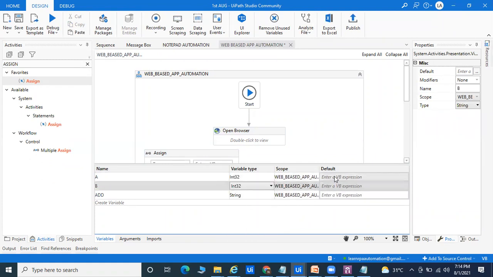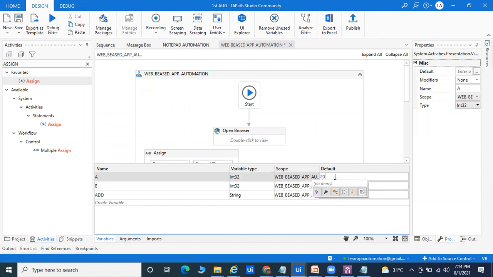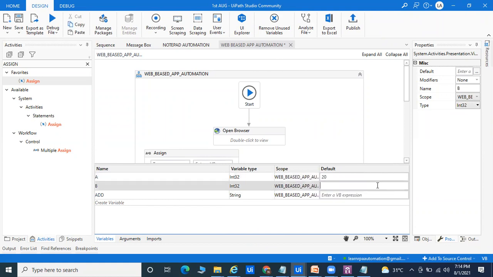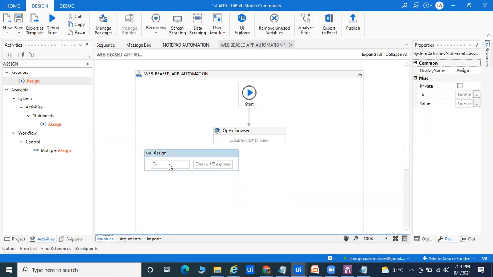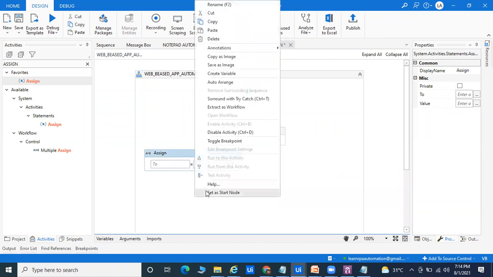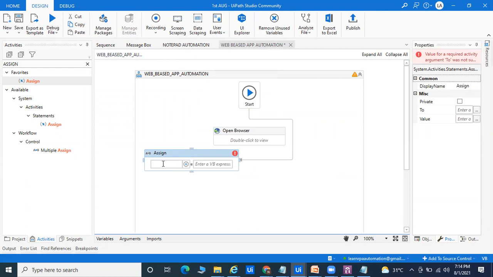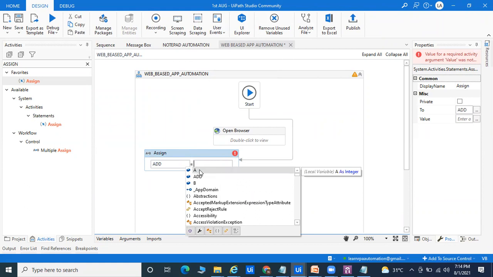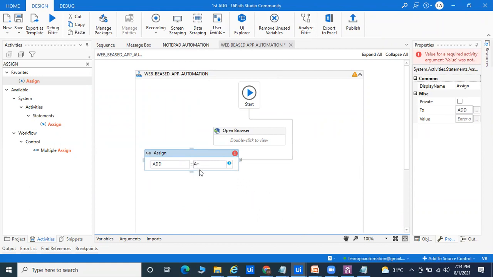I want to add two numbers, so I want to assign some data like 20. A is 20, B is 10. So here I can pass the 10, and here I want to pass the add. Okay, so not required that. In Assign activity, if you do this in your copy, what you do is add equal to A plus B. The same thing here I'm doing, add equal to A plus B. You only have to understand the variable and the operator, that we are using the plus operator and we are passing B.